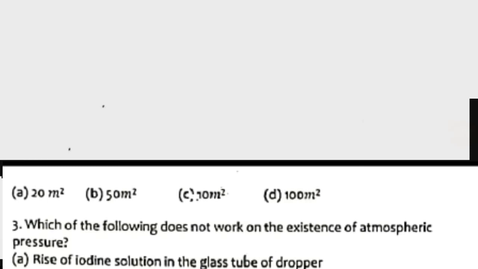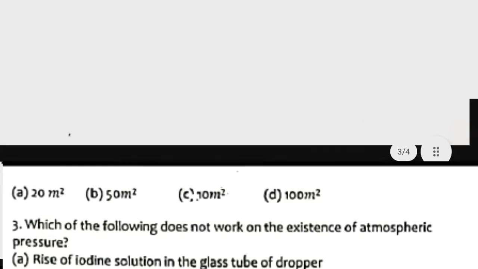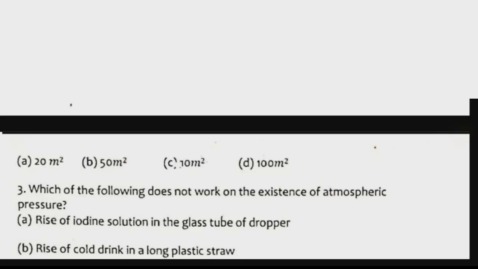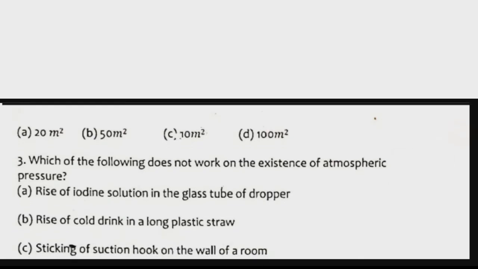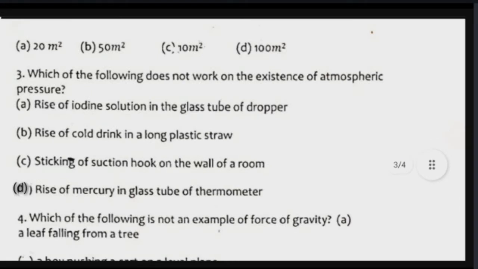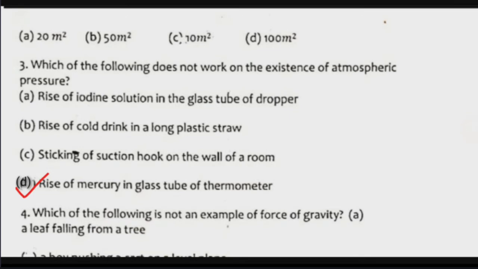3. Which of the following does not work on the existence of atmospheric pressure? Options A. Rise of iodine solution in the glass tube of dropper. B. Rise of cold drink in a long plastic straw. C. Sticking of suction hook on the wall of a room. D. Rise of mercury in glass tube of thermometer. Answer option D. Rise of mercury in the glass tube of thermometer.